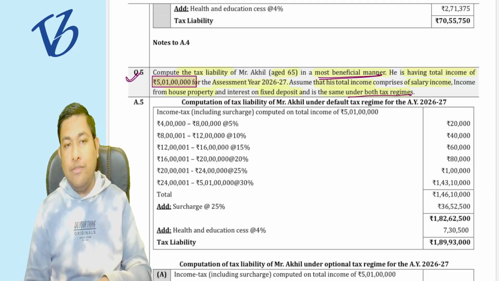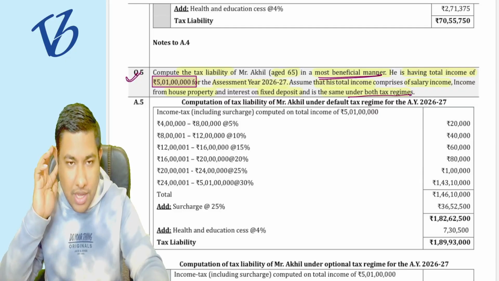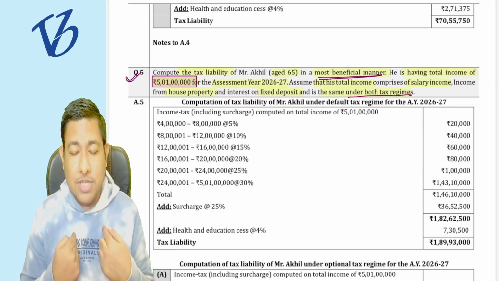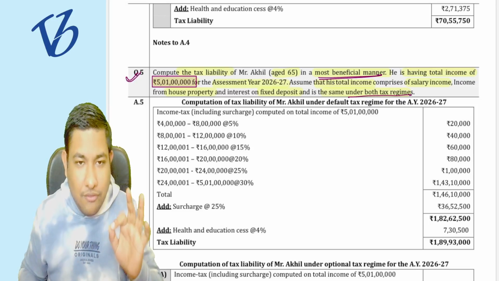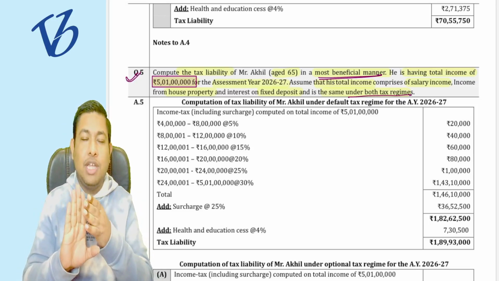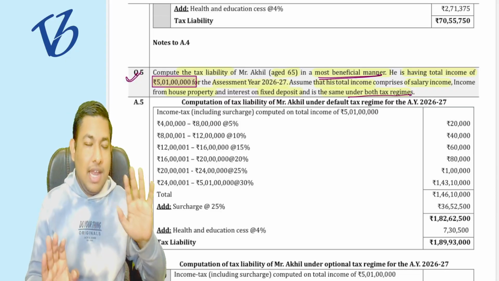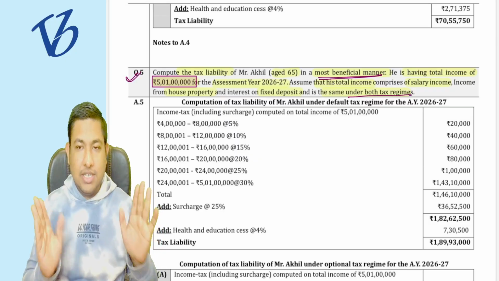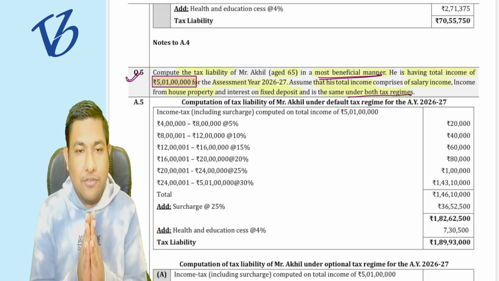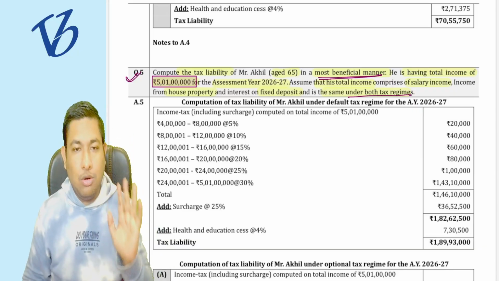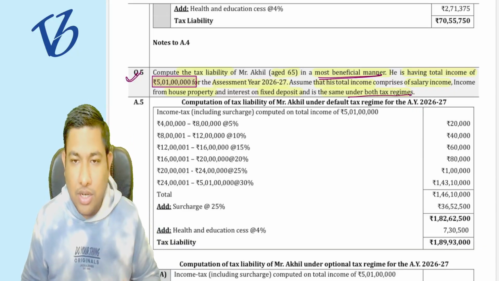That means what I have to do, listen to me very carefully, and if I am saying something wrong then please correct me. I have to first compute the tax on the default tax regime, then I have to compute the tax as per the old tax regime. Whatever is most beneficial to the assessee, I am going to opt for that particular regime, correct?